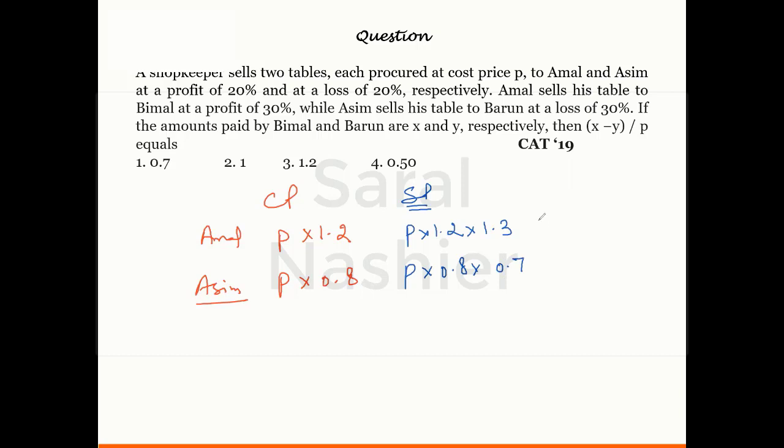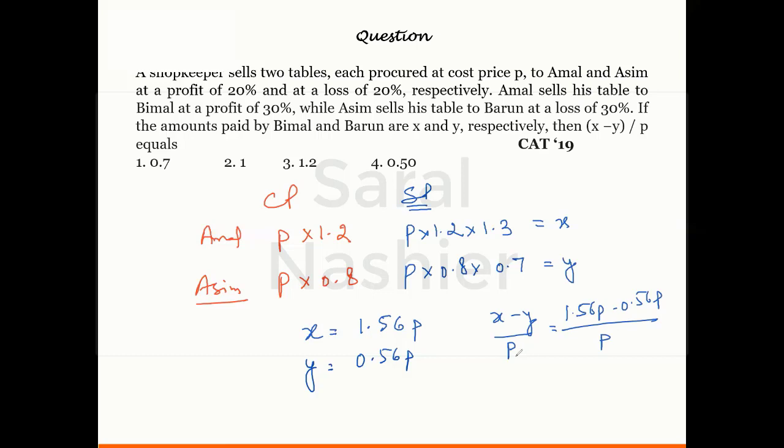If the amounts paid by Bimal and Barun are x and y, so this amount is x, this amount is y, then (x minus y) by p equals what? So let's calculate x first of all. It is 1.2 into 1.3 into p, which is 1.56 p, right? And for y, it is 0.8 into 0.7 into p, that is 0.56 p. So (x minus y) divided by p is nothing but (1.56 p minus 0.56 p) divided by p. That's basically p by p, and that p by p is equal to 1. So the answer is the second option.